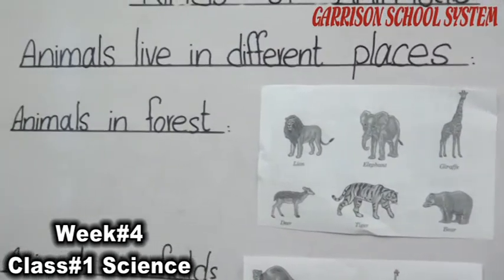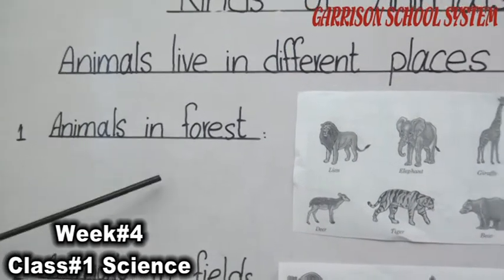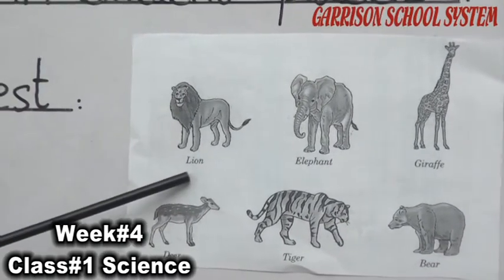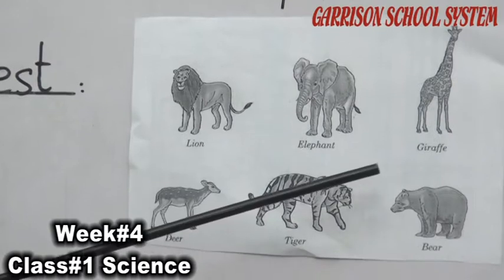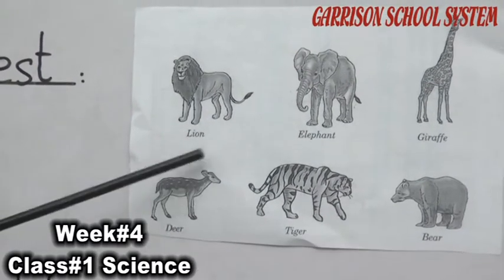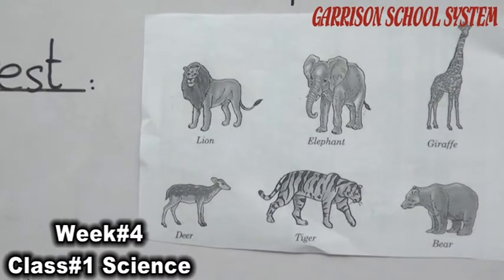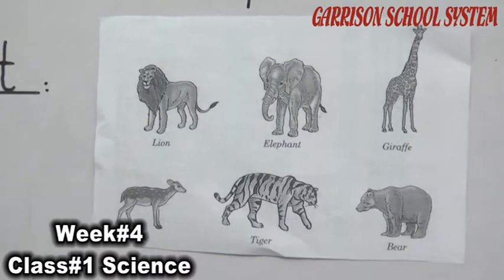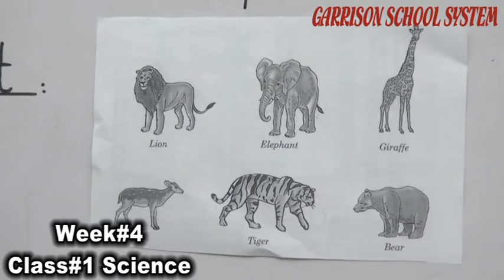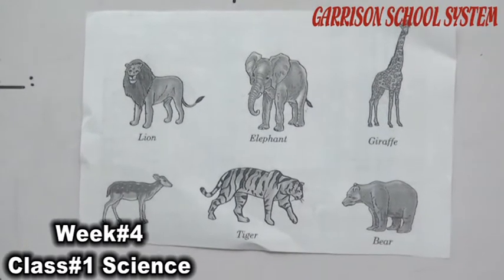Number one, some animals live in the forest. You can see here lion, elephant, giraffe, deer, tiger and bear. These are the animals which live in the forest. And you know that the animals which live in the forest are called wild animals, because they are wild, they live in the forest.